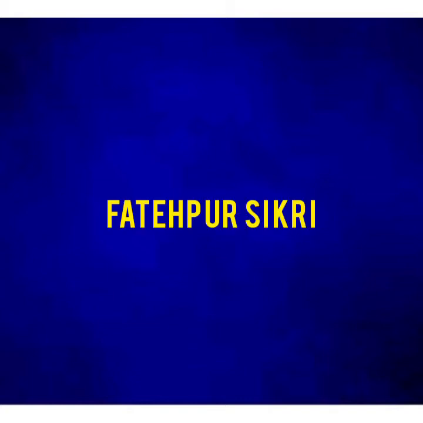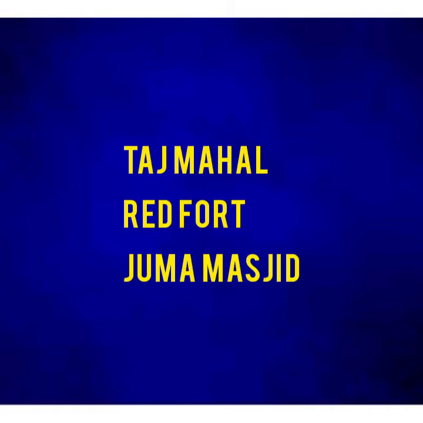Fatehpur Sikri was the capital city built by Akbar. It is situated on the bank of a large natural lake and is one of the finest examples of Mughal architectural splendor at its height. Which are the major structures in the period of Shah Jahan? Taj Mahal, Red Fort, Juma Masjid at Delhi.